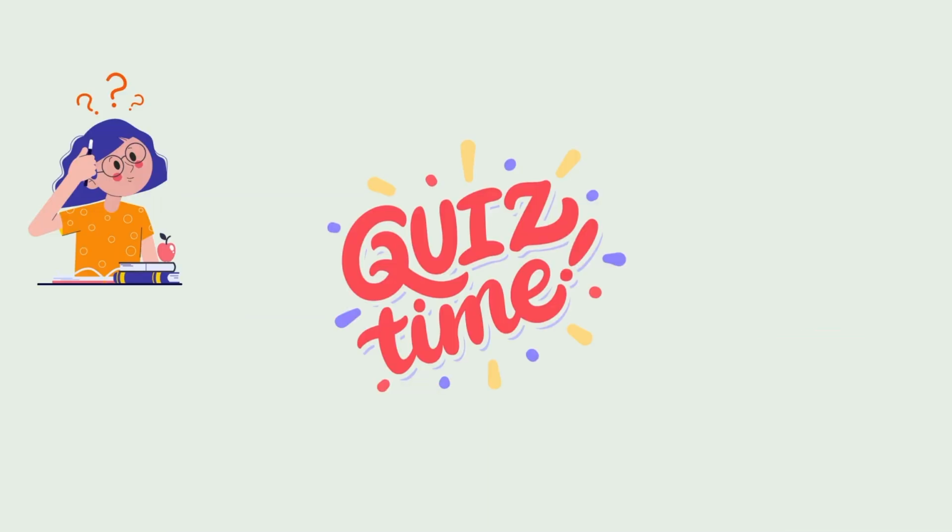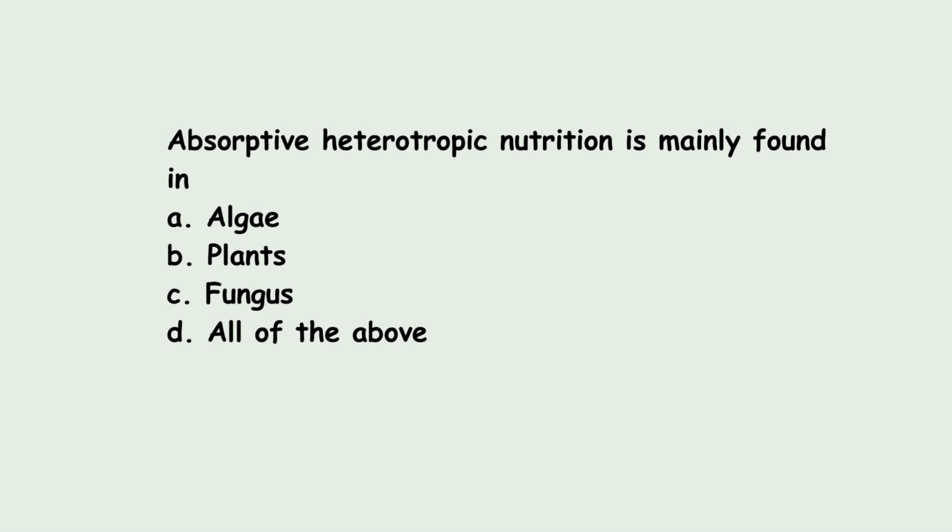Now let us check your knowledge. First question: absorptive heterotrophic nutrition is mainly found in A. Algae, B. Plants, C. Fungus, or D. All the above. Well, the answer for this question is C, Fungus. Absorptive heterotrophic nutrition is mainly found in fungus.